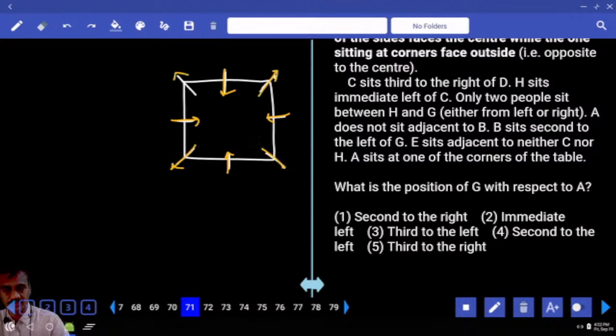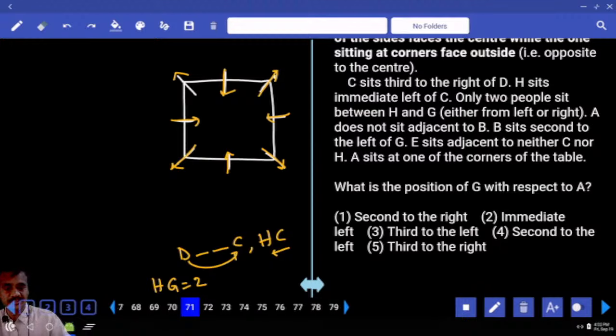Then coming back to this. Now C sits third to the right of D. Where is this C? C is seated third to the right of D, and H is to the immediate left of C. Where is this H? H is to the immediate left hand side of C. And only 2 people between H and G. Now between H and G, how many people? There are only 2 people.